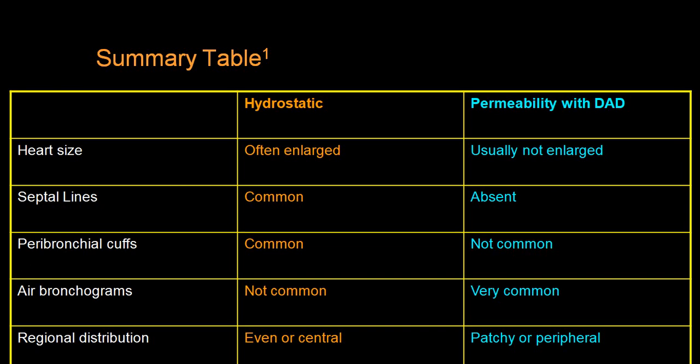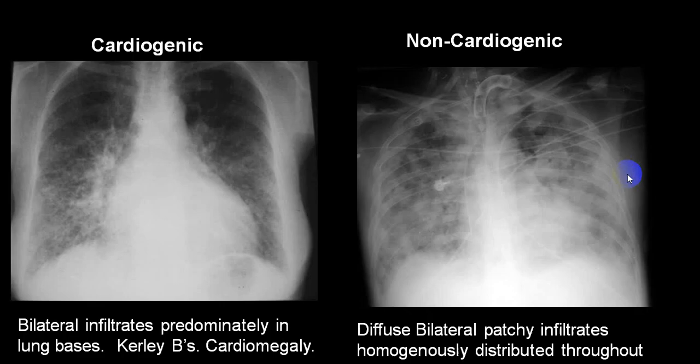This is the difference between hydrostatic, that is what we call cardiogenic, and non-cardiogenic. These are the X-rays. You can see here there is a mild cardiomegaly with hilar pulmonary congestion. You will have Kerley A lines and Kerley B lines, while here there will be bilateral infiltration. By and large the cardiac size is normal, no pleural effusion, and no evidence of Kerley A lines, Kerley B lines, etc.